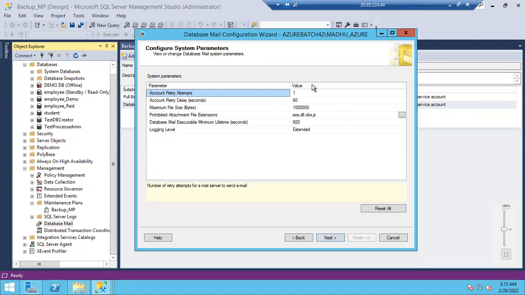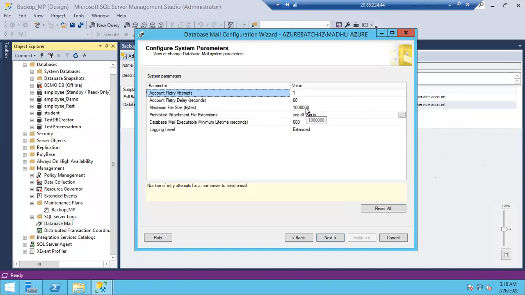These are the parameters, guys. Don't change any parameters. Keep them as they are. Extended value means extra information. Extra information will be logged, like why the error came and what the reason is. Everything you can see. And of course, account retry: only once it will retry to send an email, with a retry delay of 60 seconds, and maximum file size in case you want to send any.